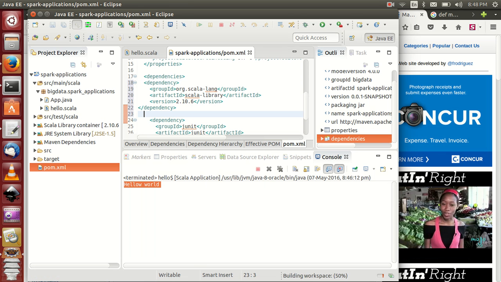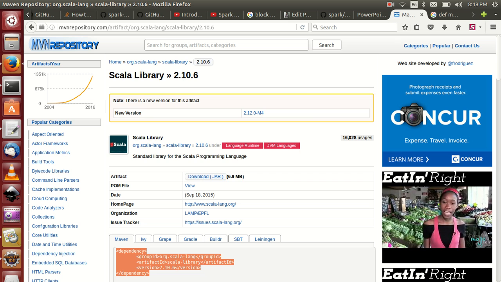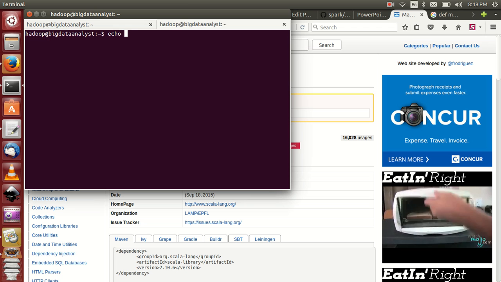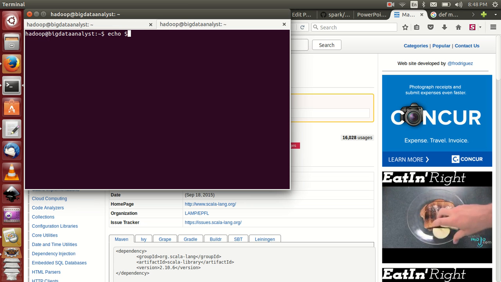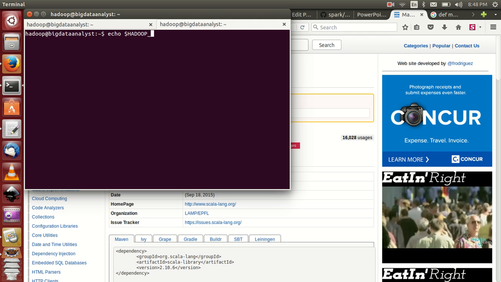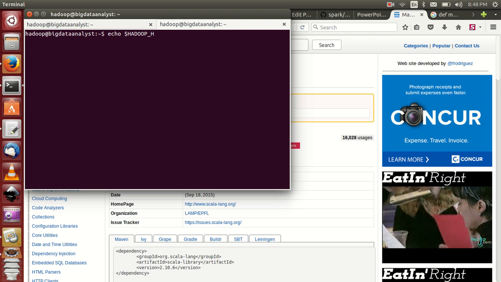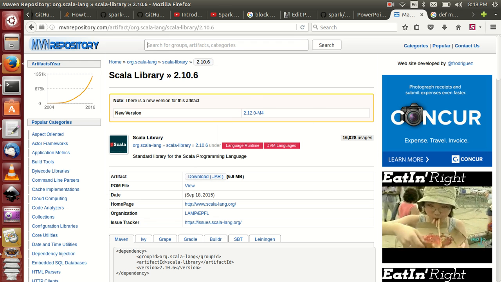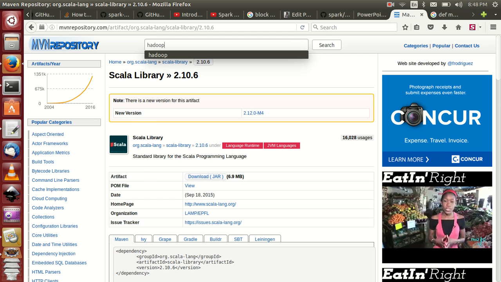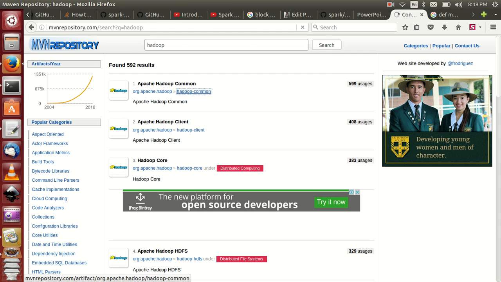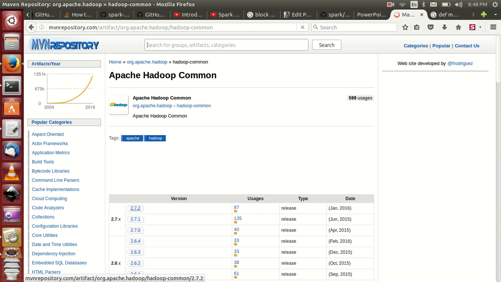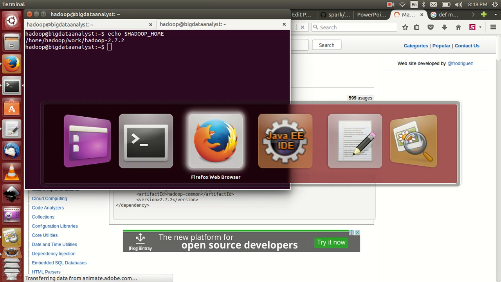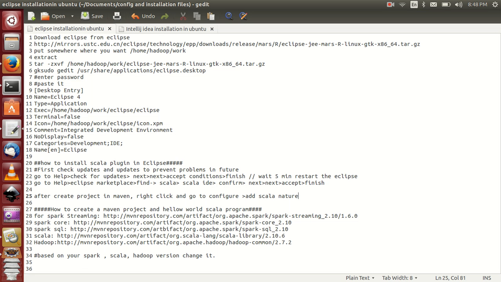It is Scala, and my Spark version is 1.6.2. And go to Hadoop common and 2.7.2 is the latest version, and include this dependency also.